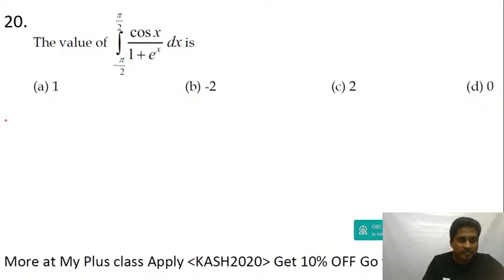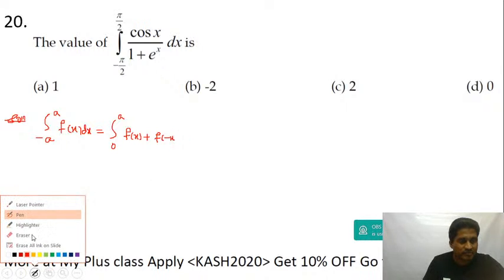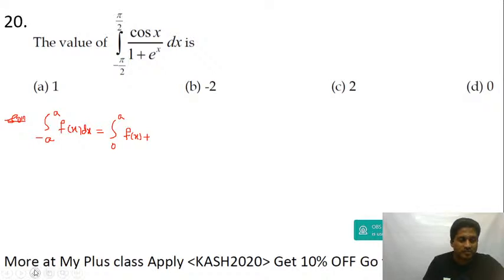Whenever the function is neither even nor odd, the integral from minus a to plus a of f of x dx will be equal to the integral from 0 to a of f of x plus f of minus x dx. This is a CET 2019 question, and it was asked in JEE Main as well. Minus a to plus a, f of x dx is f of x plus f of minus x dx.